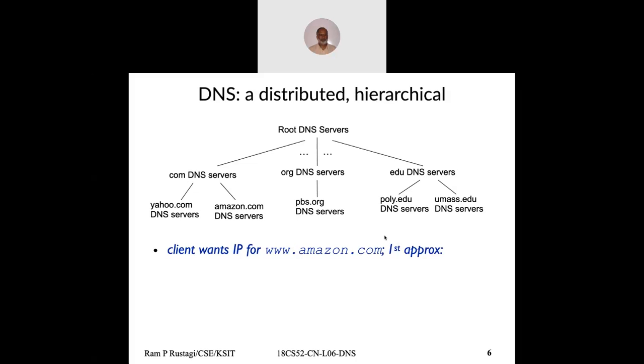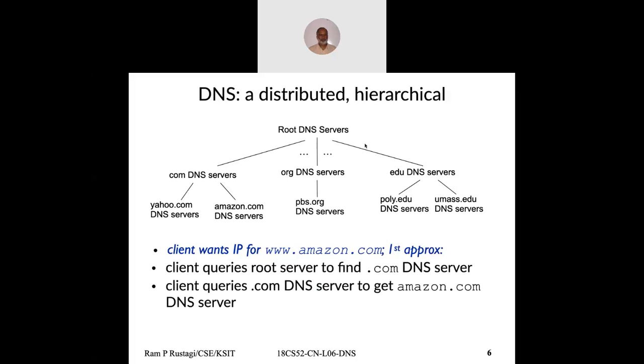Now, how does it really work? Let's say a client wants to get the IP address of amazon.com. The client will contact the root level server. The root level server will figure out where amazon.com is. It will contact and get information for the .com server, which in turn will get information from the amazon.com server. Once this information is available, it is passed on to the actual client.